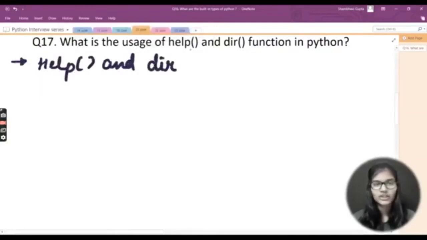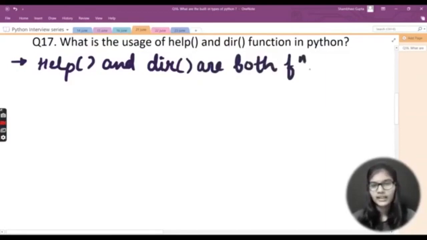Please make sure that when you write down the answer for this question, you put the brackets and look out for these very small things. They look very small, but they are actually very important, because after functions it's always a rule, not only in Python but in any other language also, that you need to put the brackets. So just do not forget those things here. Okay, so help and dir are both functions,